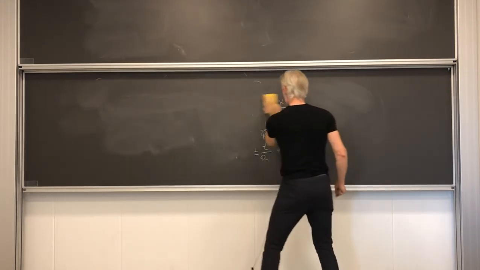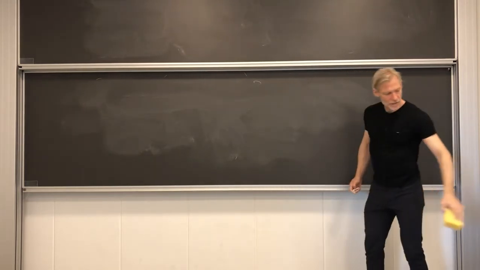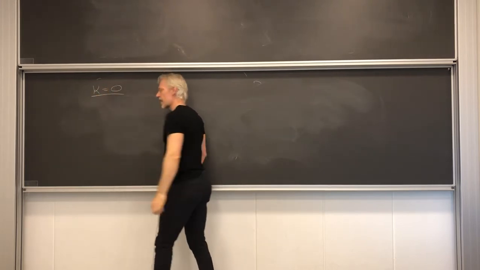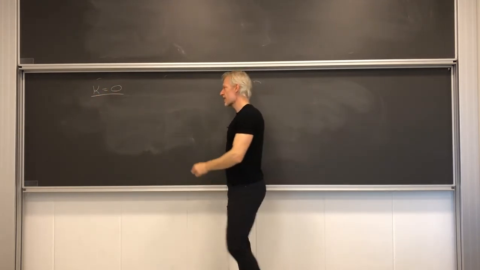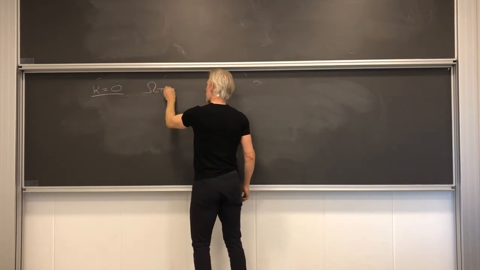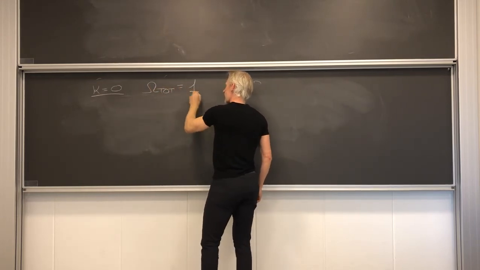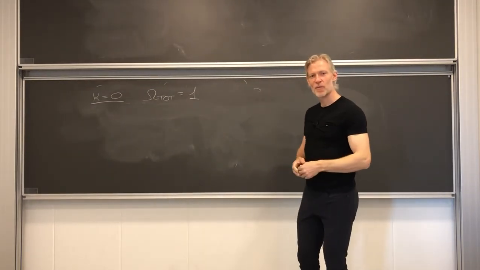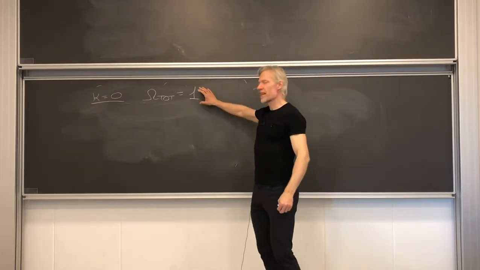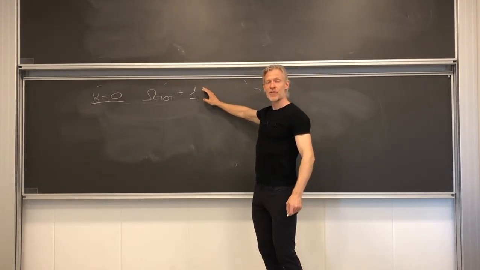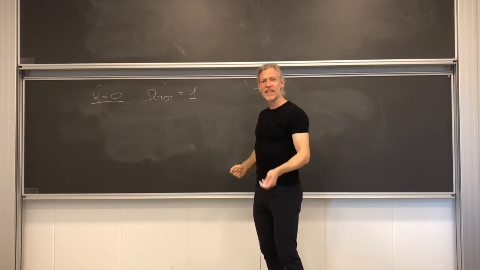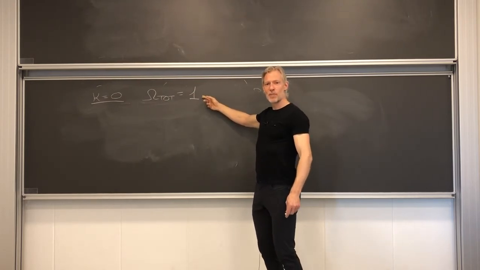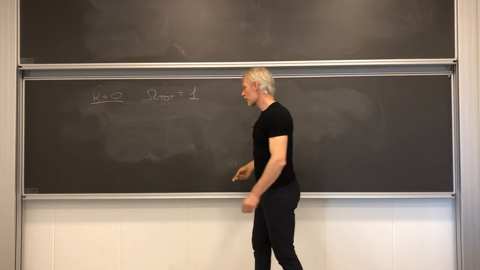Now, other simple analytic solutions you can derive by explicitly taking the kappa equal to 0 case. So that's the same as saying that the total value of this density parameter is exactly equal to 1. And this is something that you've heard about in other parts of the course, which Max has talked about. Of course, there's plenty of observational evidence that, yes, indeed, this is true. The total value of omega is exceedingly close to 1, and therefore it's natural to see what kind of simple solutions are there in this limit.